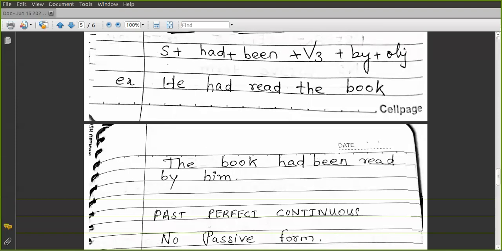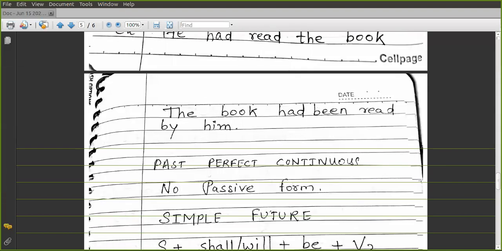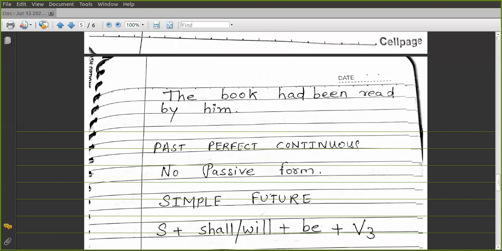Then a past perfect continuous, there is no passive form. You have to remember that in some of the tenses, there is no passive form. Like present perfect continuous, you don't have passive form. In the past perfect continuous also, you don't have any passive form. Then simple future. In simple future, what is the structure?